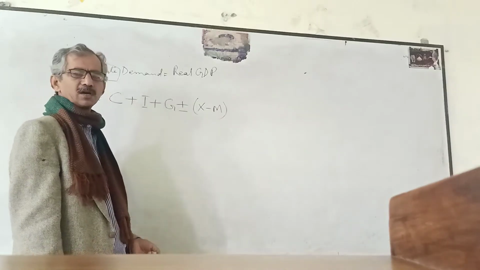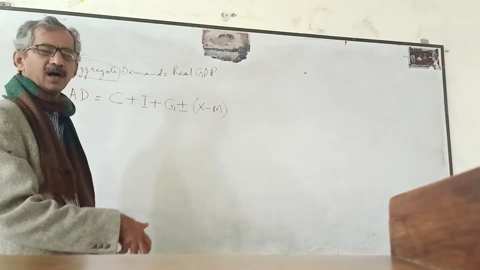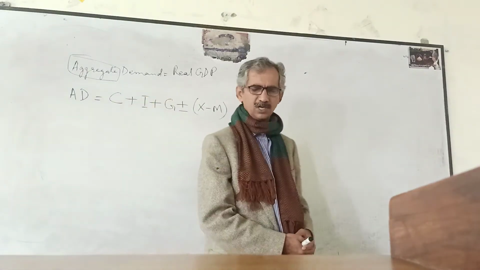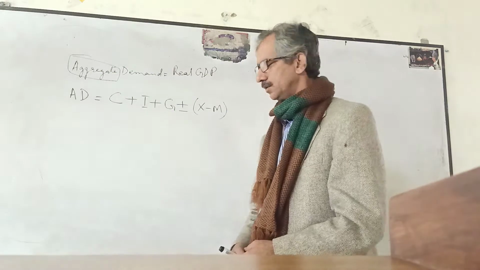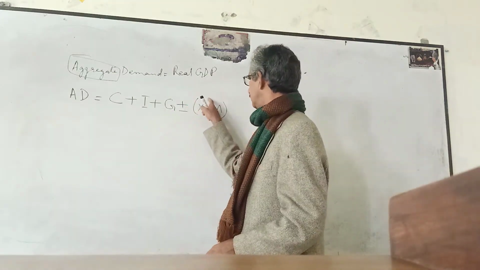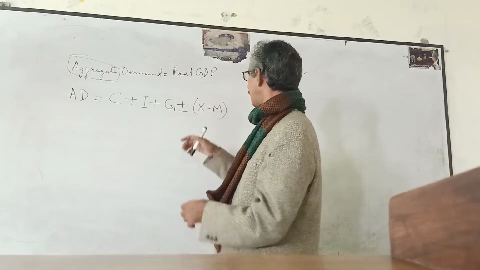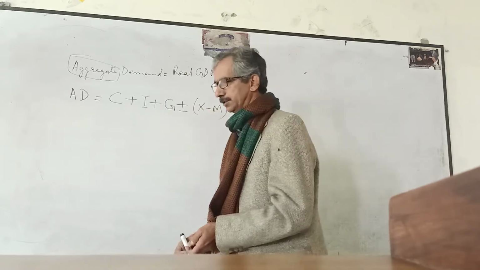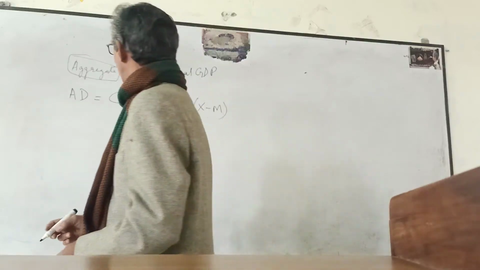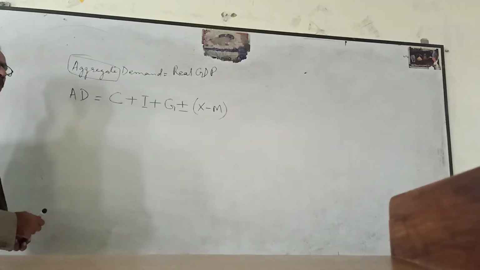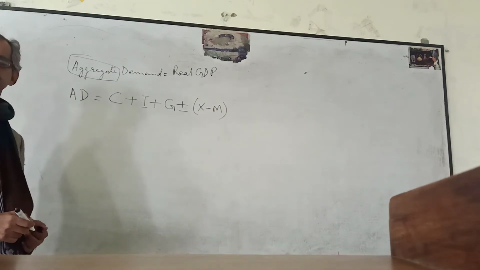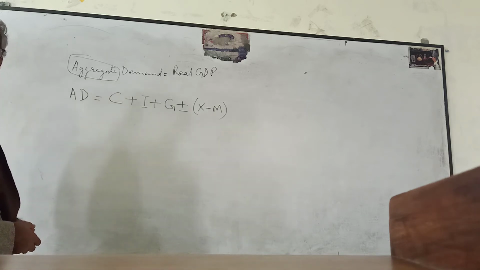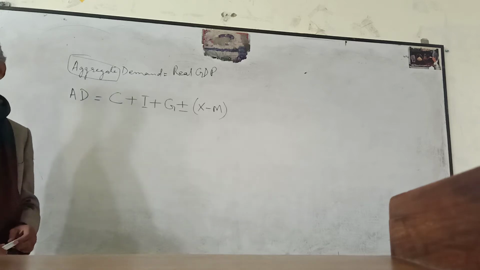Exported items are the goods which we produce and sell to other countries. This is the demand by the foreigners, and imports mean the demand by the local people. So aggregate demand is the demand for all the goods and services produced and demanded in the economy at a given price level.